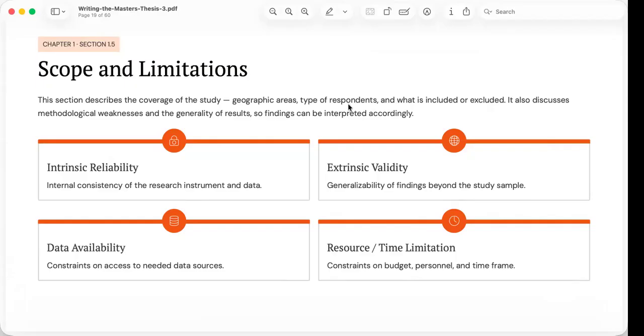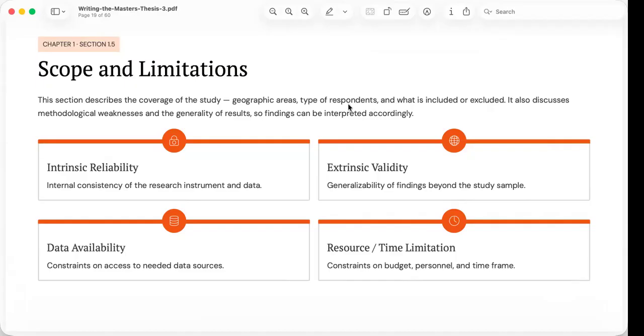These limitations do not necessarily weaken the study. Rather, they help readers interpret the findings appropriately. One common misconception is that researchers should hide the weaknesses of their study.